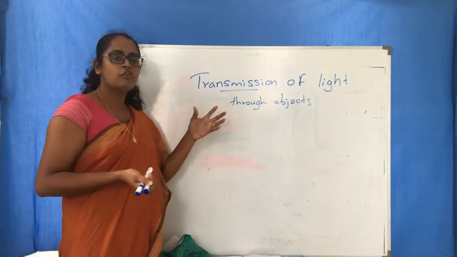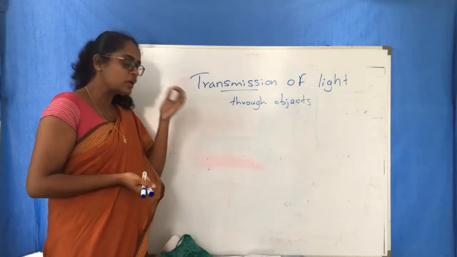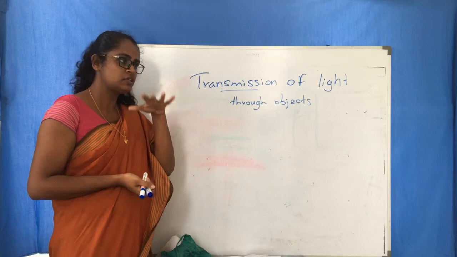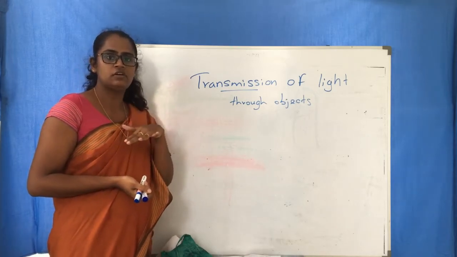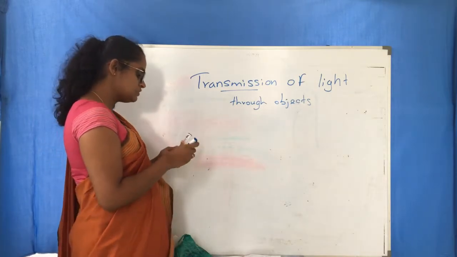So now for this you have an activity. You can do it in your home. That is not a difficult one. It is very easy. Try to do that. The activity is this.